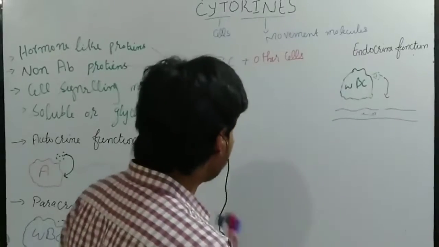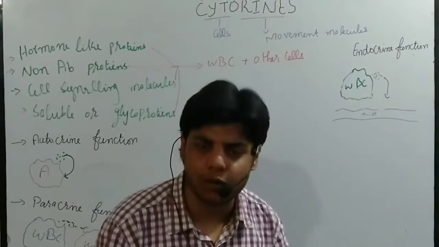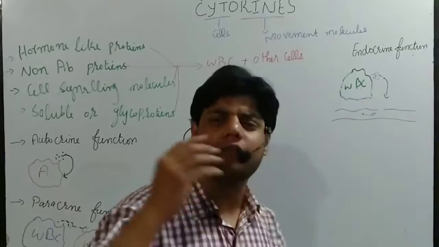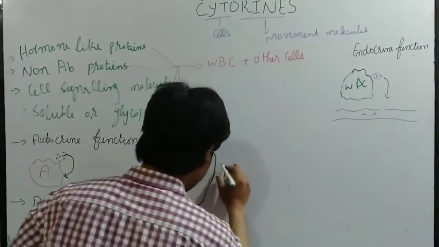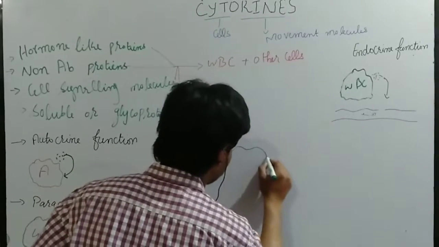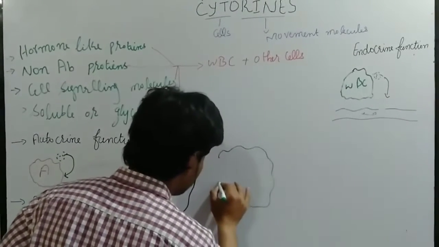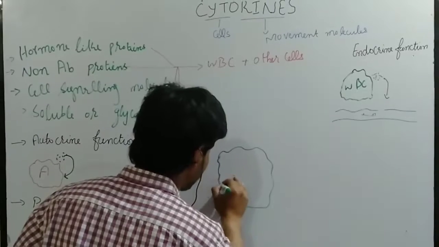Okay, now if we look at what kinds of cytokines can perform their functions, there are different functions of the cytokines. Let's suppose we have a cell. Let's say this is the target cell.